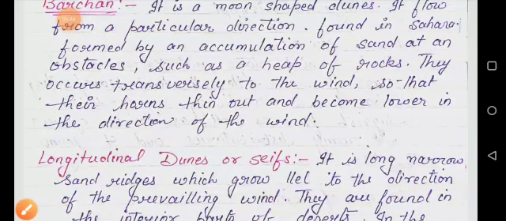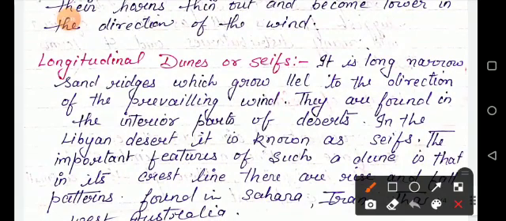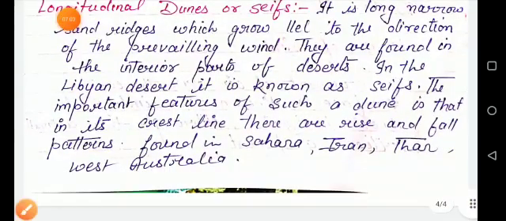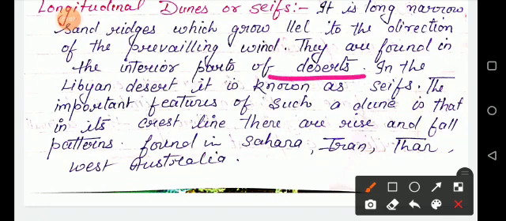And the last form is longitudinal dunes. It is a long narrow sand ridge which grows parallel to the direction of the prevailing wind, and they are found in the interior part of deserts, and in the Libyan desert it is known as seif.